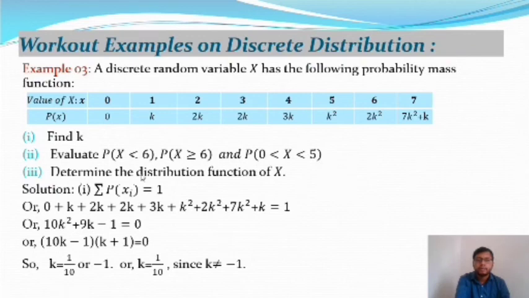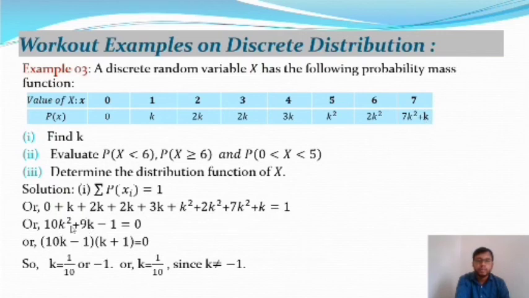And number 3, determine the distribution function of X from the probability mass function. There is a fundamental property of the probability mass function: the summation of the probability of xi is equal to 1. So that means 0 plus k plus 2k plus 2k plus 3k plus k square plus 2k square plus 7k square plus k, and it will give 1.